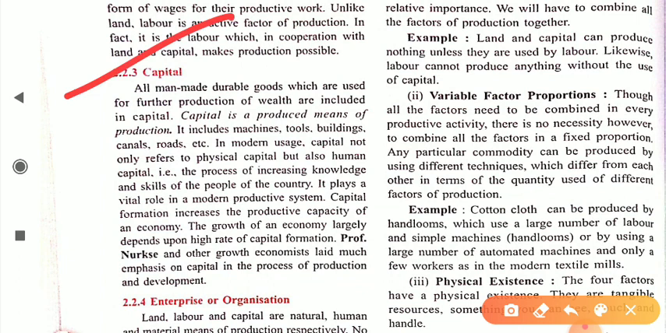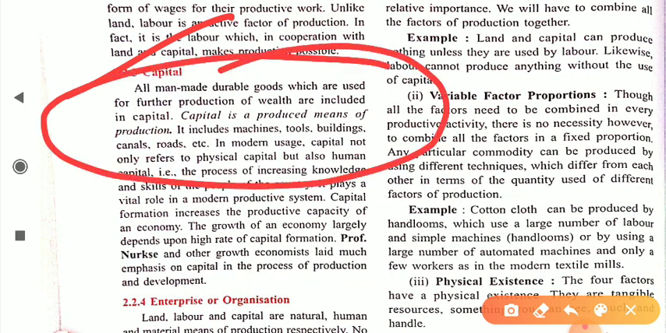Now if you talk about capital, dear student, all man-made durable goods which are used for further production of wealth are included in capital. Okay, all man-made durable goods. So you can see that capital is a produced means of production. It includes machines, tools, buildings, roads, etc. So all these types of goods are the capital which is used in the process of production.